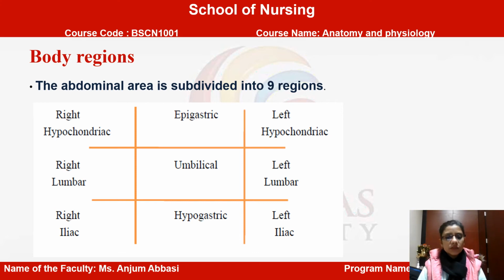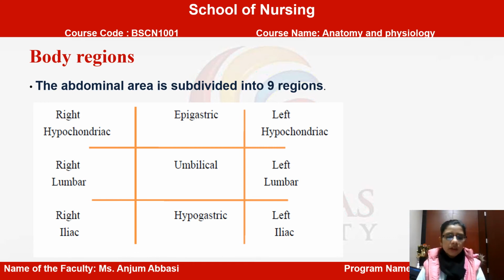You can see two vertical lines. These are the mid clavicular lines, so you will imagine two vertical lines at the mid clavicular side. Then two horizontal lines. The first horizontal line you will imagine from the lower edge of the rib, and the second from the anterior superior iliac spine.